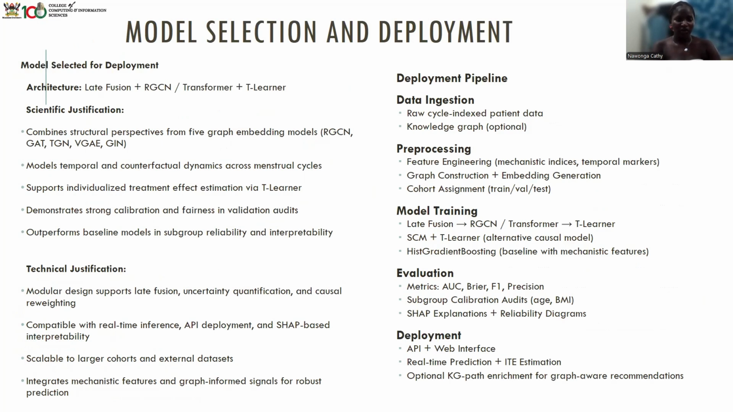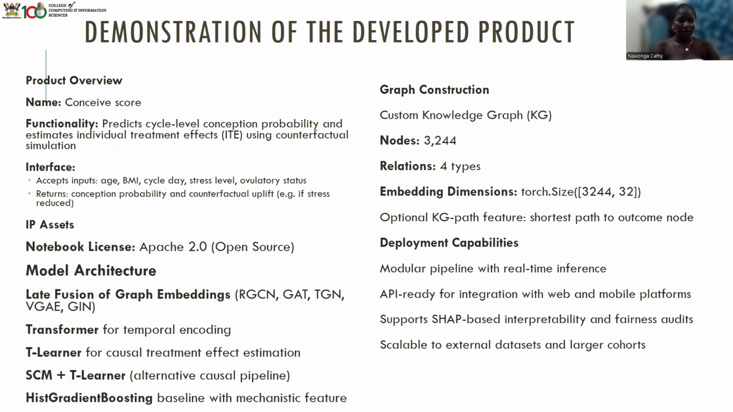Model selection: we selected a graph temporal causal pipeline for deployment due to its interpretability, fairness, and clinical relevance. The system architecture supports modular training, robust evaluation, and real-time prediction. The interface is designed for both clinicians and patients, enabling actionable insights and ethical decision support. This product integrates graph reasoning, temporal modeling, and causal inference into a user-friendly interface. It's designed for both clinical and personal use.